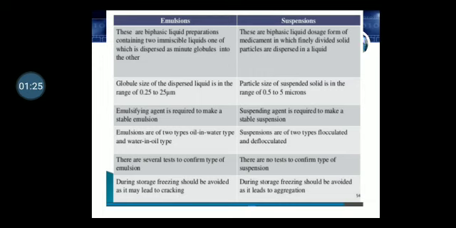As I have already told you, the emulsion is a biphasic system made up of two immiscible liquids which are made miscible with the help of an emulsifying agent. Suspension is different, there is no emulsifying agent in this. It is also a biphasic system, only one phase is dispersed into the other phase. In emulsion, the globule size of the dispersed phase is 0.25 to 25 micron, whereas in suspension the particle size of the suspended solid is within the range of 0.5 to 5 micron. In emulsion, emulsifying agents are required, whereas in suspension, suspending agents are required.